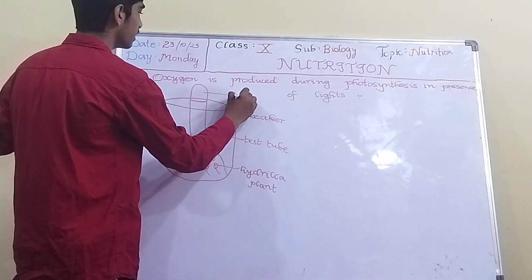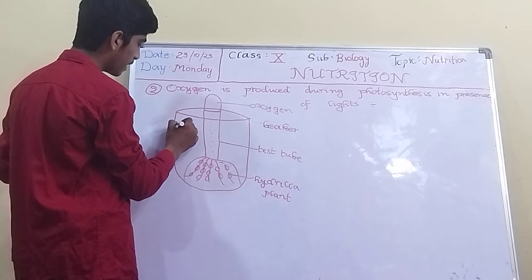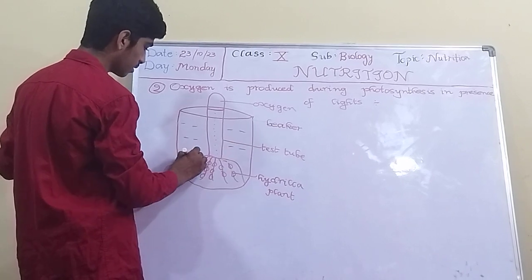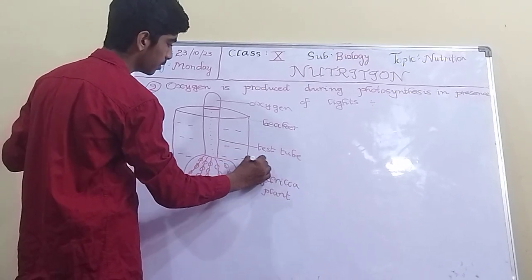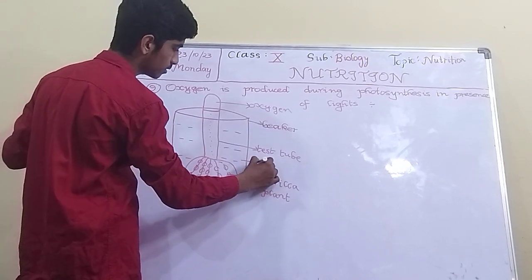Here the oxygen will get produced. Here we have to take water inside the beaker, so that the oxygen will get produced. This is water.